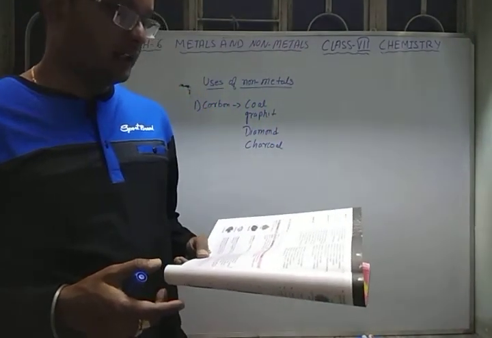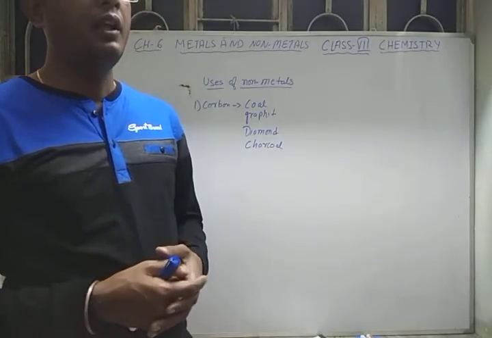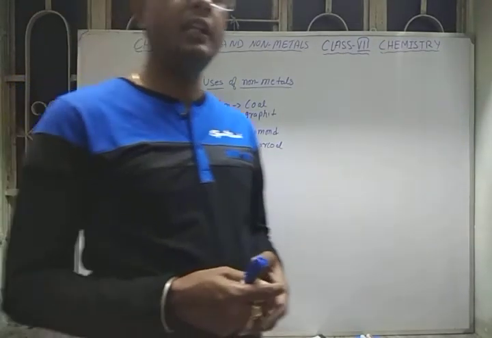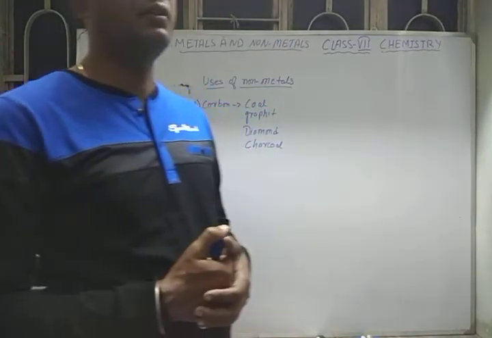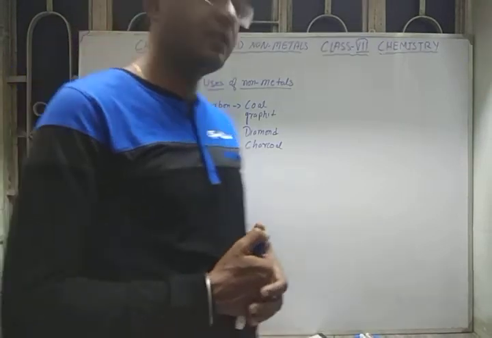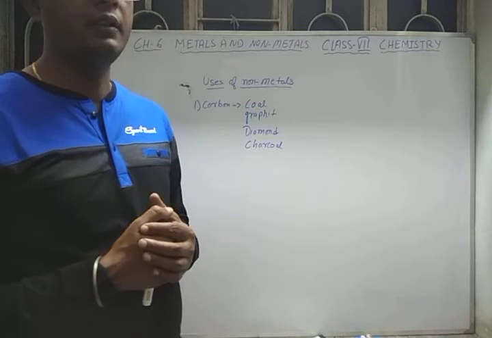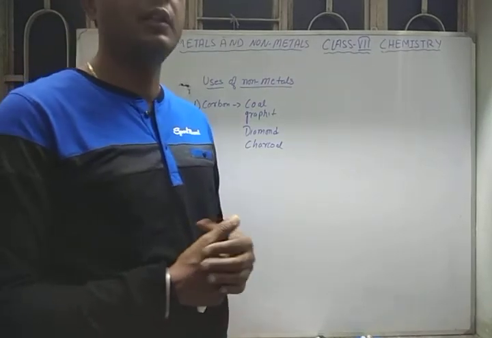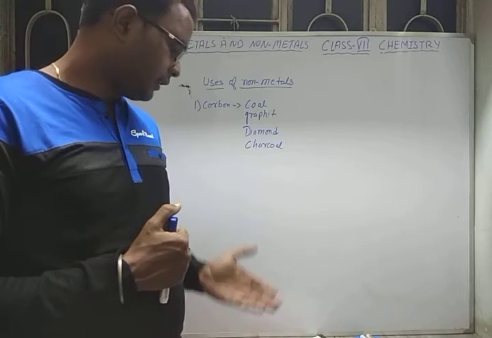Next is graphite. As you know, graphite is a crystalline form of carbon, and it is a very good conductor of electricity. Due to this property, graphite is used as electrodes in so many special cases of electrolysis.